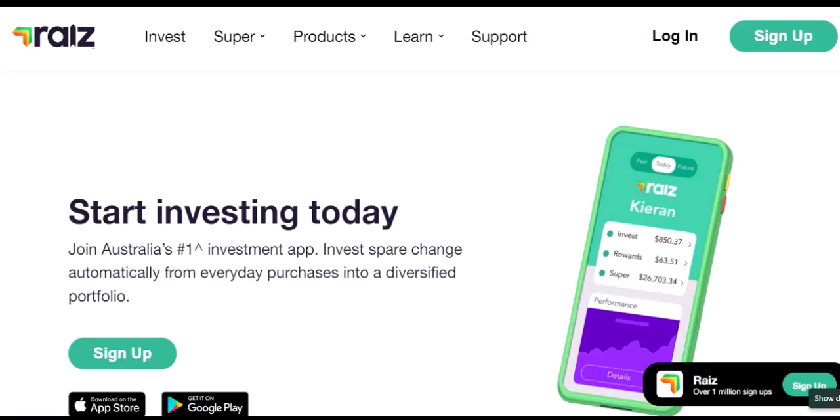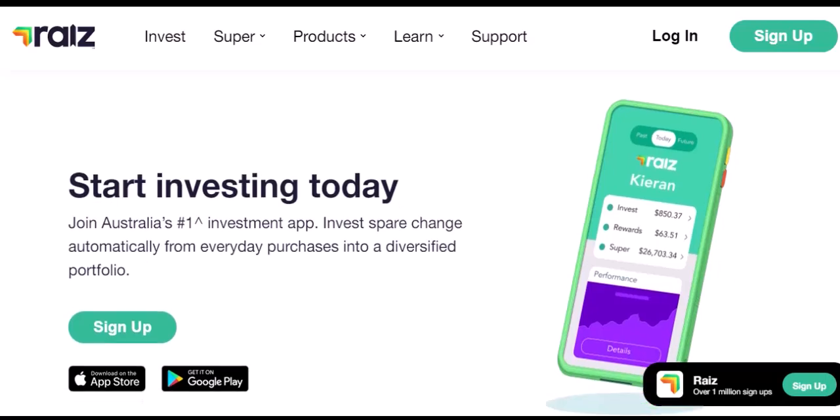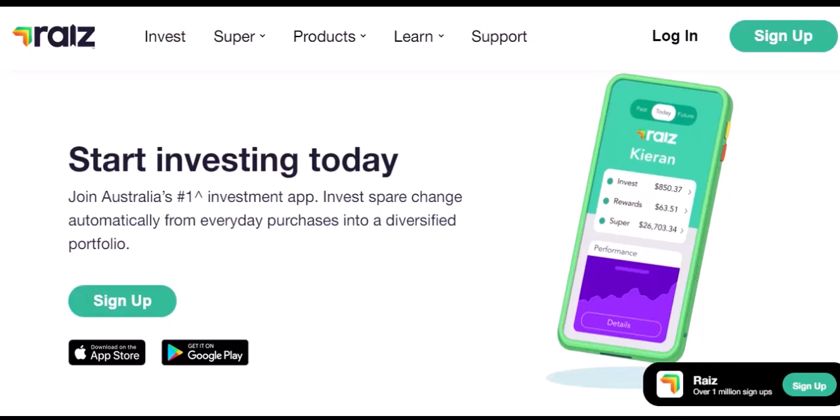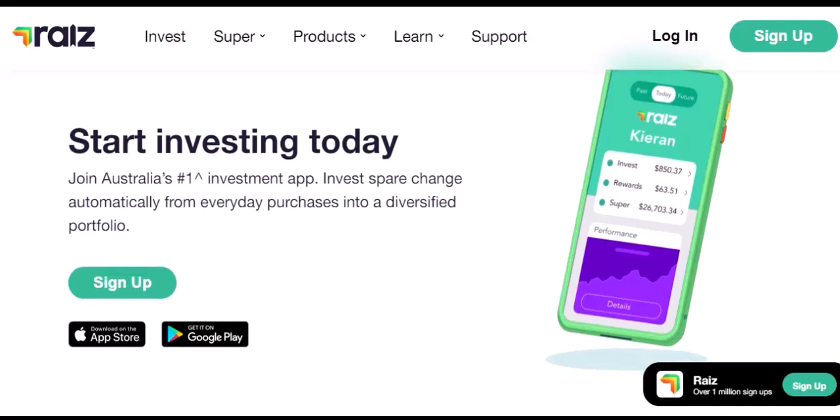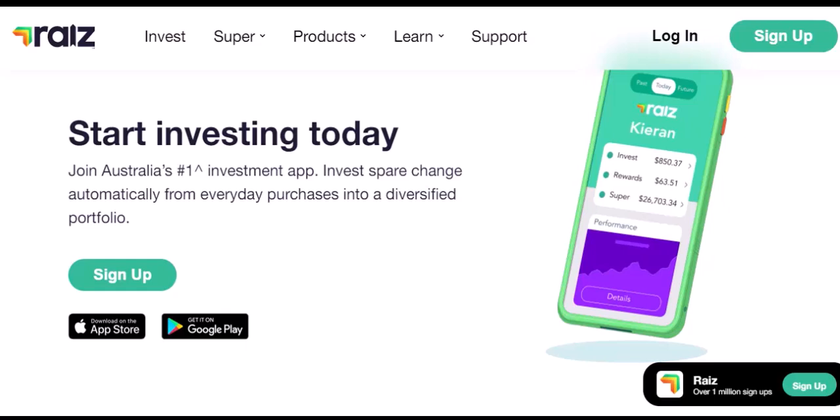First off, let's clear up a common misconception. Raiz doesn't actually impose strict, hard-capped deposit limits on how much money you can put into your account. Unlike some traditional investment platforms, they're designed to be flexible, catering to a wide range of investors, from those just starting out with a few dollars to those looking to invest larger sums. However, that doesn't mean it's a complete free-for-all. There are a few things to consider.